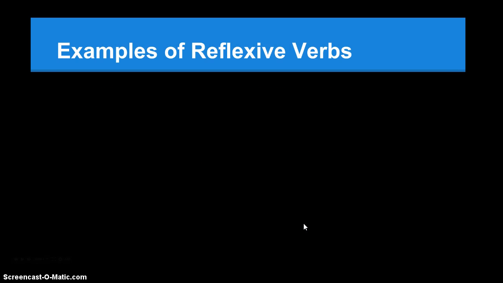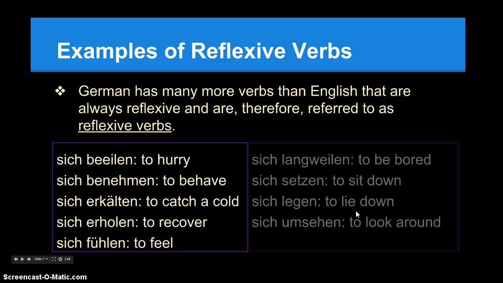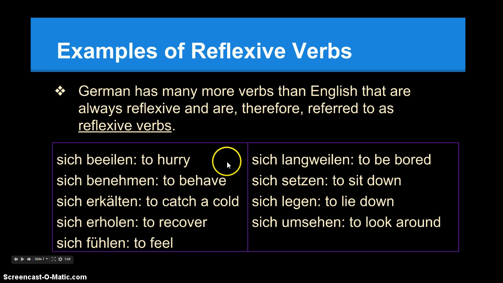So examples of reflexive verbs. In German, they have many more verbs than in English that are always reflexive, and therefore they're commonly referred to as reflexive verbs. These verbs are not reflexive verbs in English, however, so they're just kind of something you have to memorize. So sich beeilen, sich benehmen, sich erkälten, sich erholen, sich fühlen, sich langweilen, sich setzen, sich legen, und sich umsehen are all reflexive verbs in German.